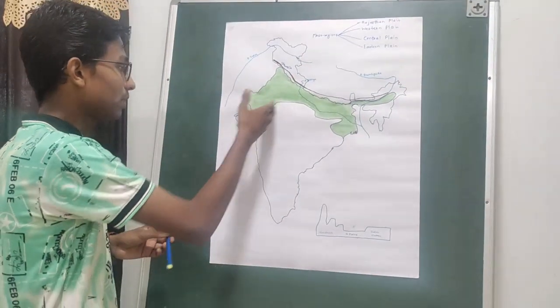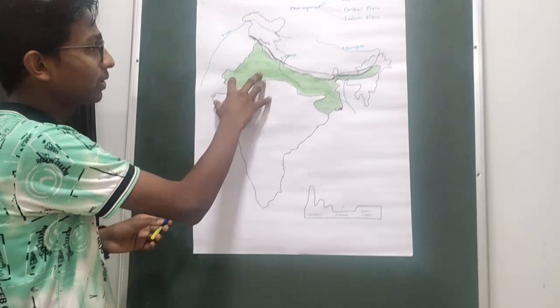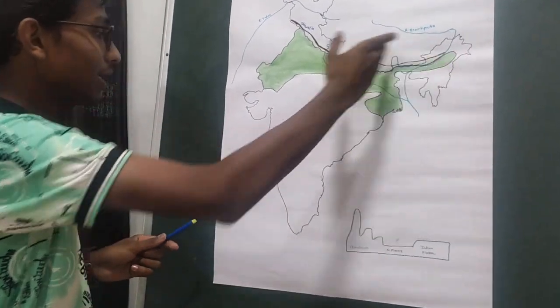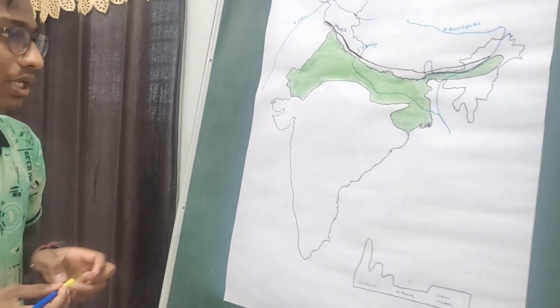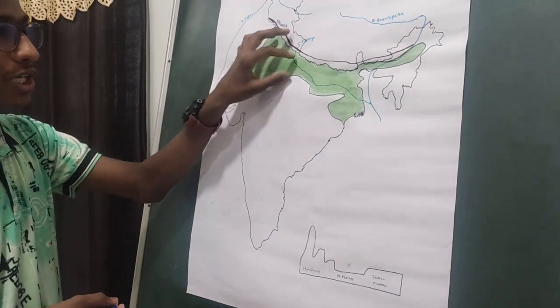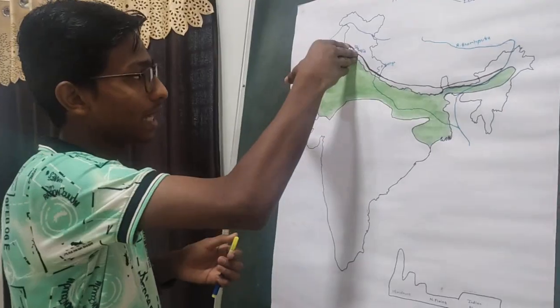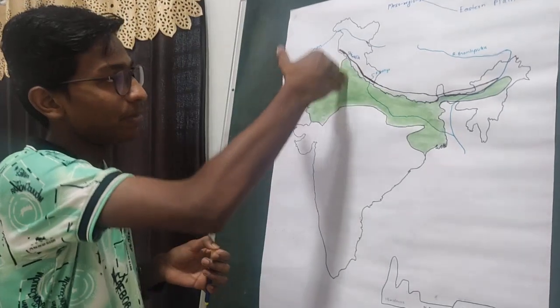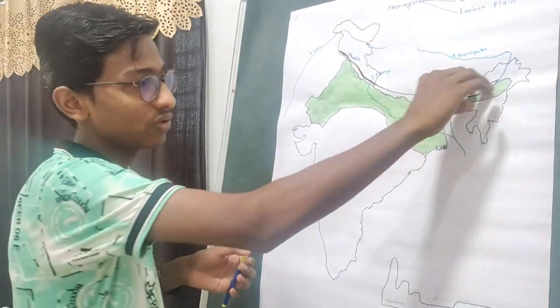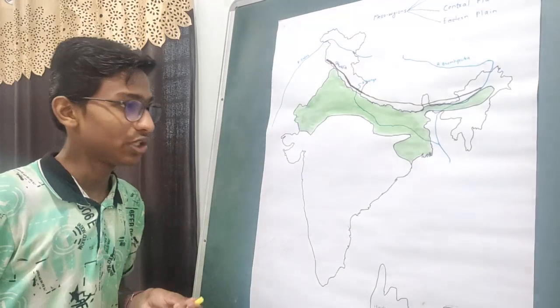The northern plains are 2,400 km long from Rajasthan to the Assam Valley, and they are 500 to 150 km wide. Means their width changes according to the place. They are 500 km wide in the Punjab region, and they are 150 km wide in the Assam region.